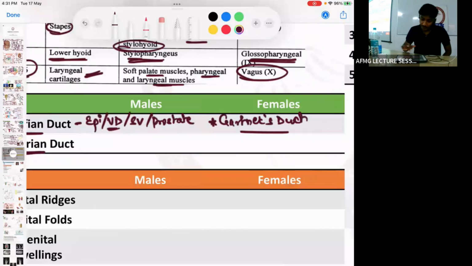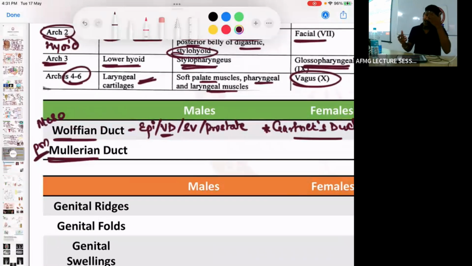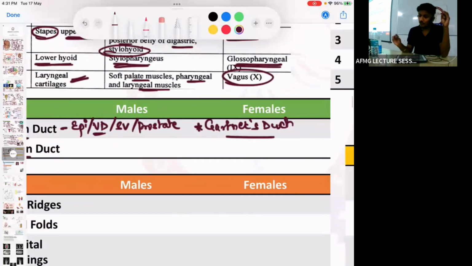ठीक है. So remnant बोलेंगे हम या derivative बोल सकते हो. So remnant ही होगा क्योंकि obliteration के बाद remnant होता है. Development के बाद derivative होता है. So remnant of Wolffian duct in females is the Gardner's duct. Also sometimes they will mention epiophoron and the paraophoron. These are the remnants of the Wolffian duct in females, but the main remnant is Gardner's duct.